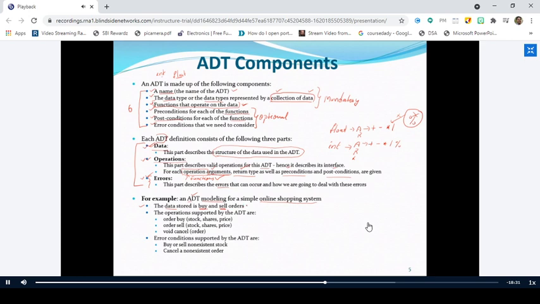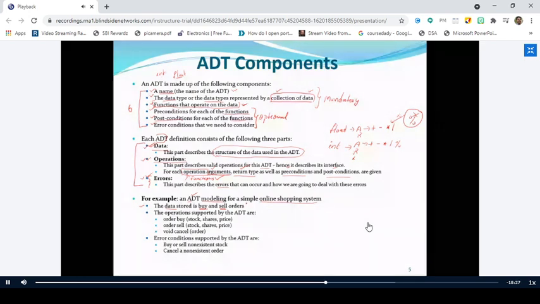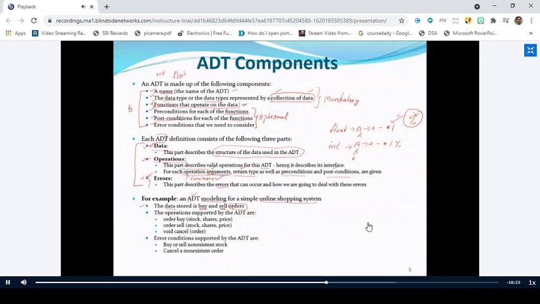This is what we are going to do in online shopping. Either you are going to buy or you are going to sell. So the sell order or buy order is the data which you are going to store. And coming to the second part, you should specify the operations for the ADT online shopping system. The operations that are supported by this online shopping system ADT is order buy.